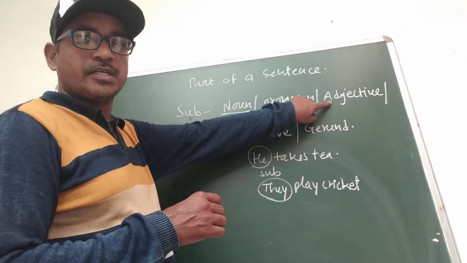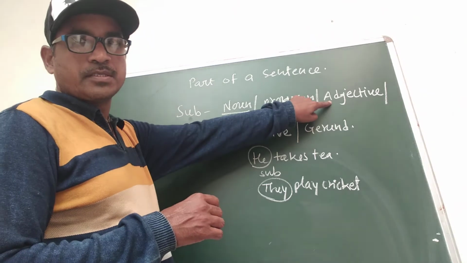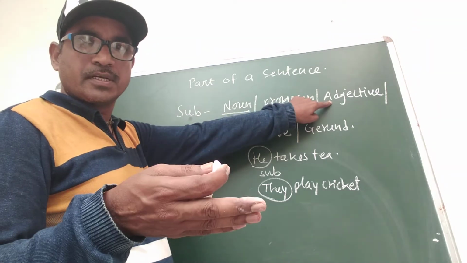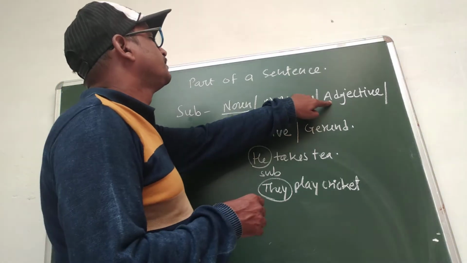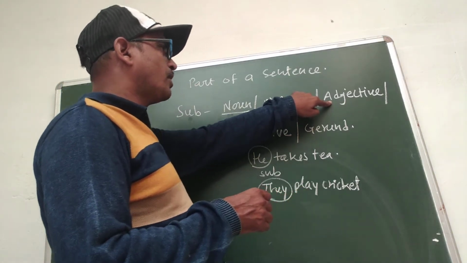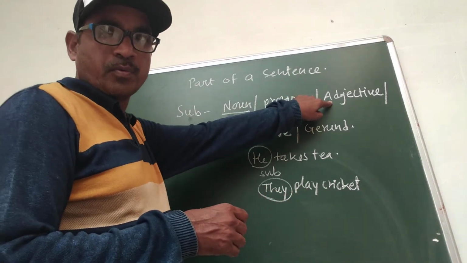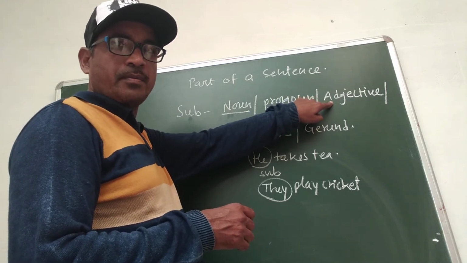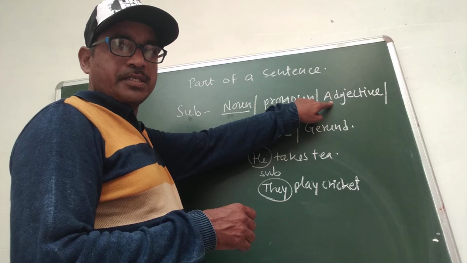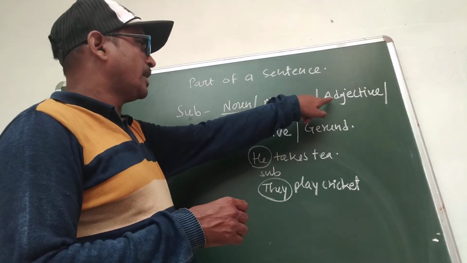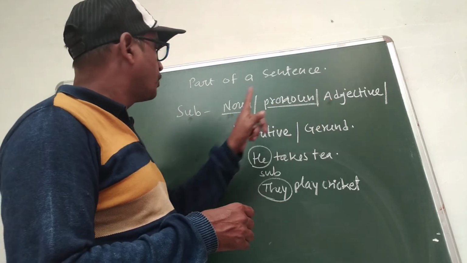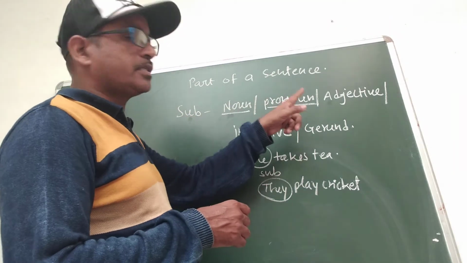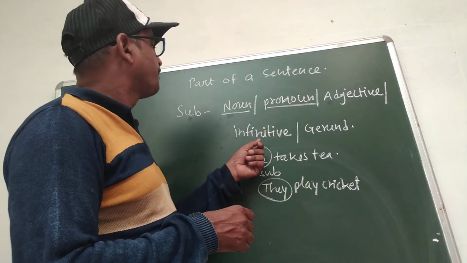Now we see adjective. It can also be a subject of the sentence, so it is a part of a sentence. An adjective is the word that modifies a noun or pronoun. For example, red, brave, intelligent, etc. are examples of adjectives. So it is used as a subject and it is a part of the sentence.